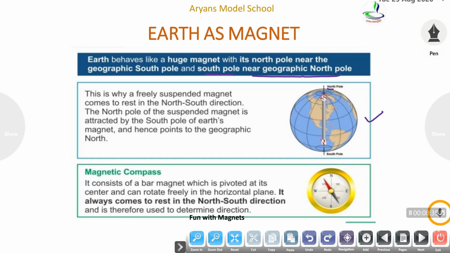Here is Earth's north pole and here the south pole, but its magnetic field is like this: its south pole is near the geographical north pole and the north pole of the magnetic field is near the south pole of the geographic.